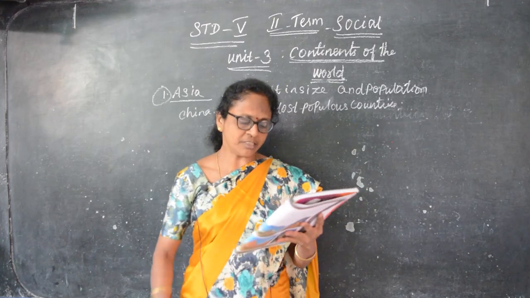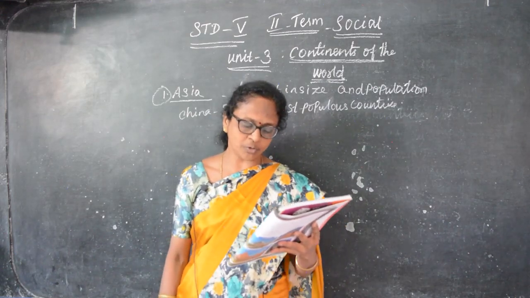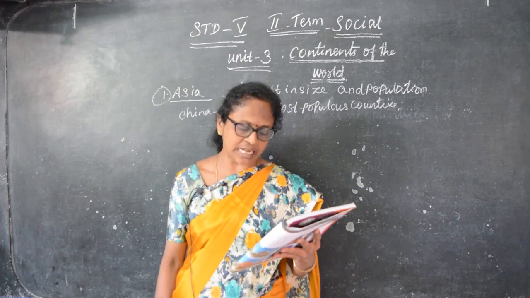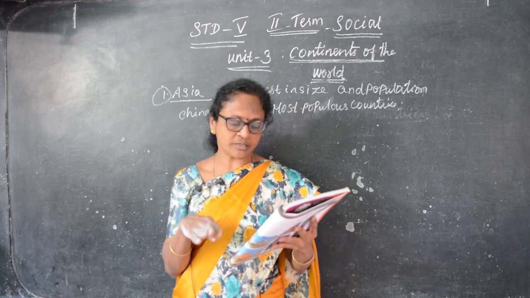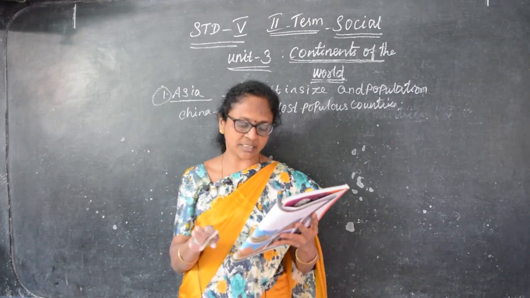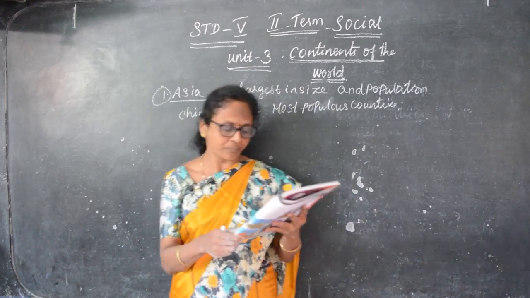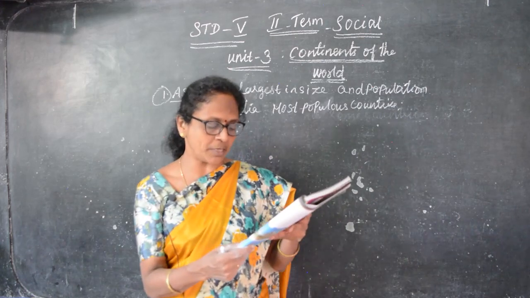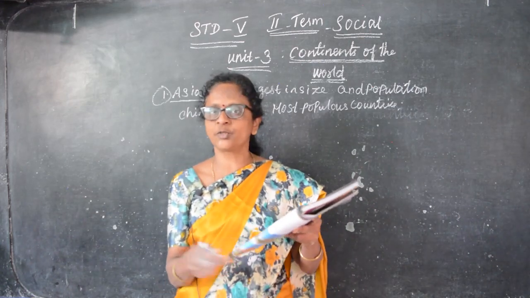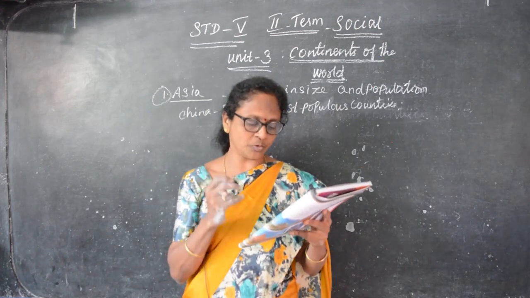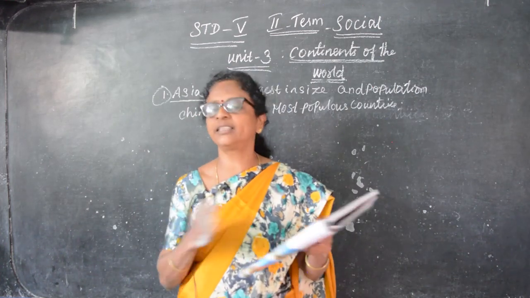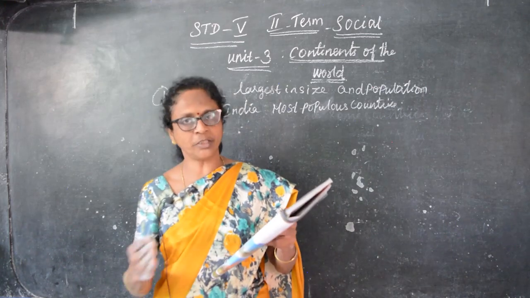Millions of years ago, the 7 continents of the world were joined together as a single huge landmass called Pangaea. But it slowly broke apart and separated into 7 continents. After that, the single huge landmass separated into the 7 continents of the world.